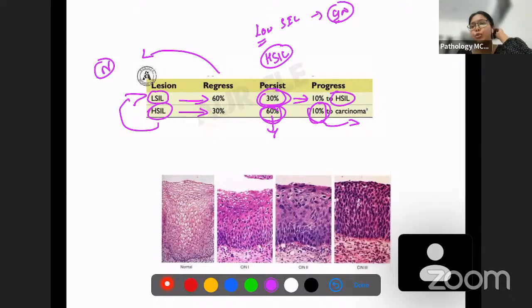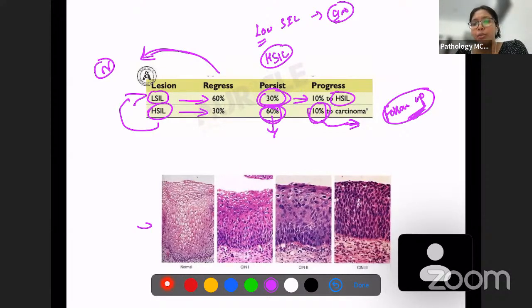So what we have to do, if we find a low grade or a high grade intraepithelial lesion, we are going to follow the patient up. Okay, because there are chances that this lesion is going to get regressed. It might not develop into a carcinoma straight away. So you have to follow the patient up. That is the reason you have to follow up. So this is how these lesions look.